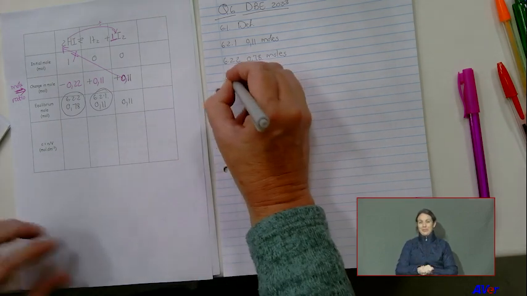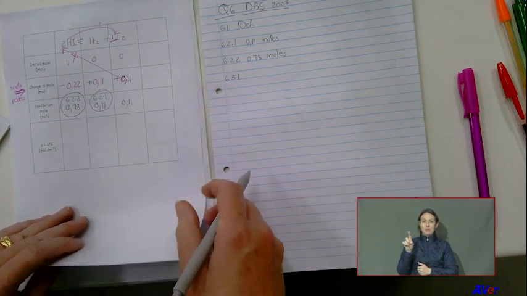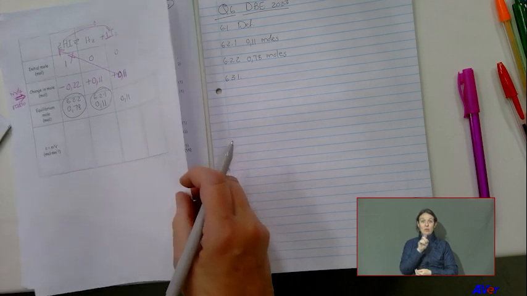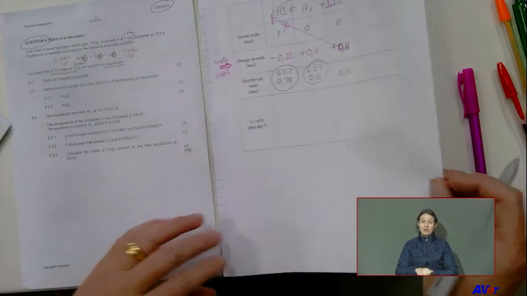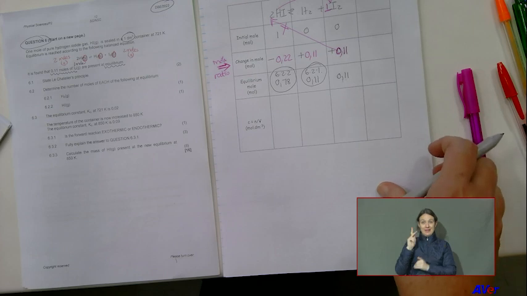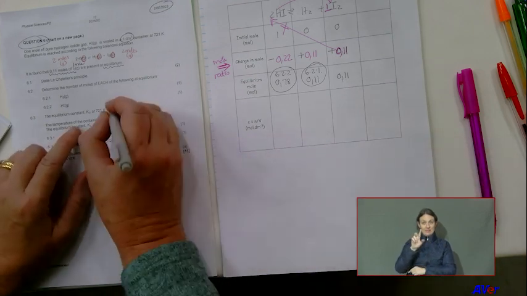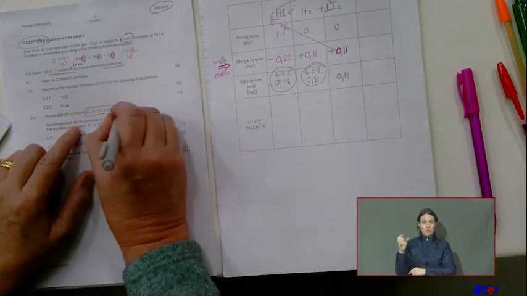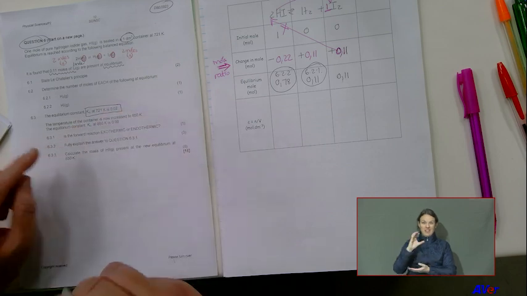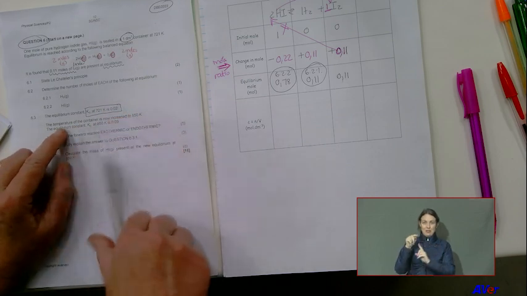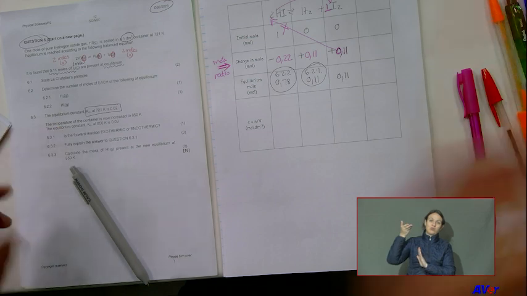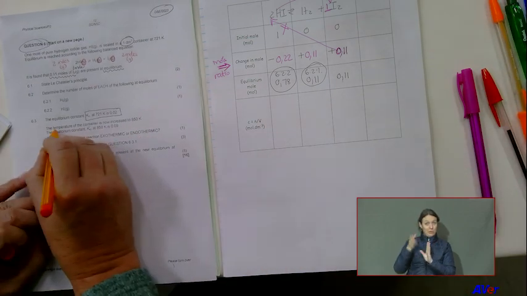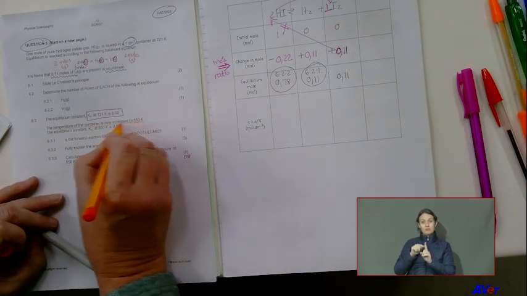Okay, 6.3.1. The question now tells me the equilibrium constant Kc at 721 is 0,02. So they give me Kc. The temperature is now increased, so this is very important. The temperature is increased to 850.